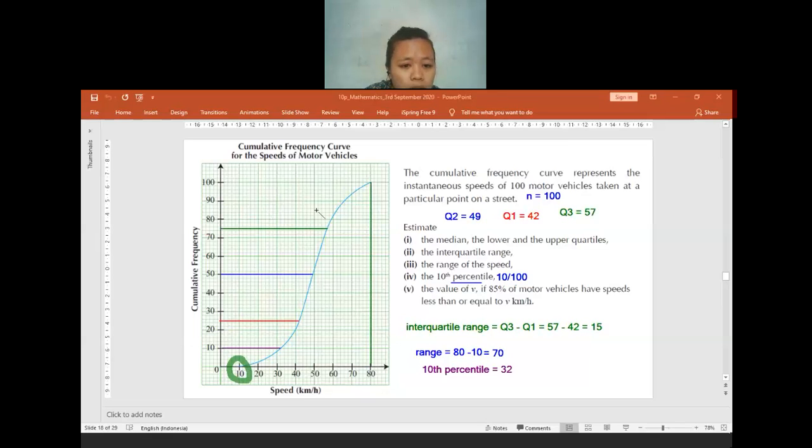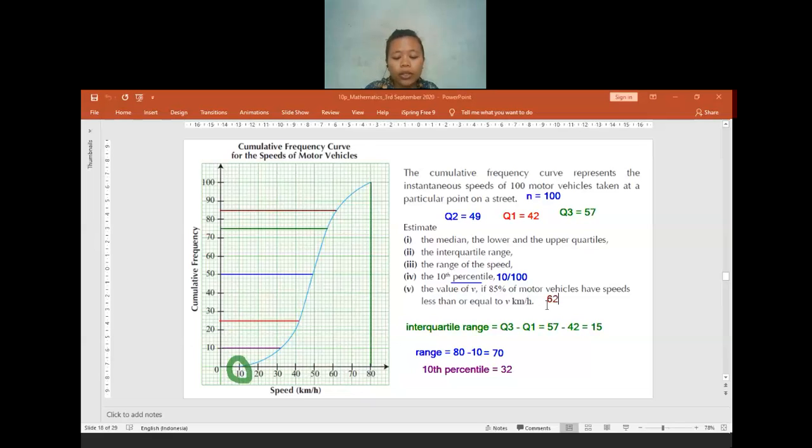We make a line. I hope this is straight enough. Oops, is it too much? So stop at that place. We can find the value of the speed. What is the value? 62. So the speed will be 62 kilometers per hour. Now read the question: the value of V, where V is the speed. So we already found the speed, which is equal to 62 kilometers per hour.